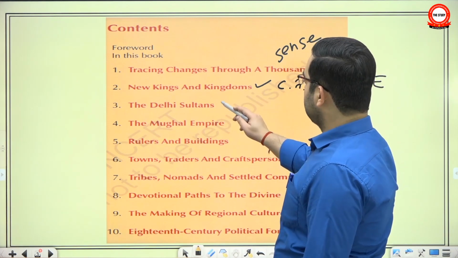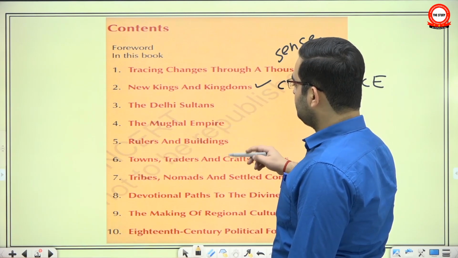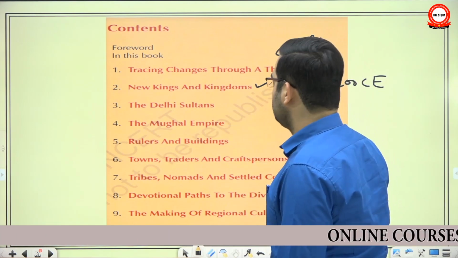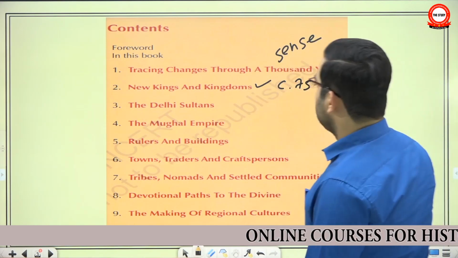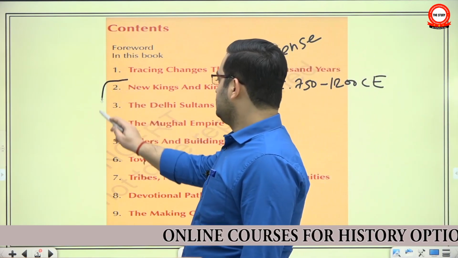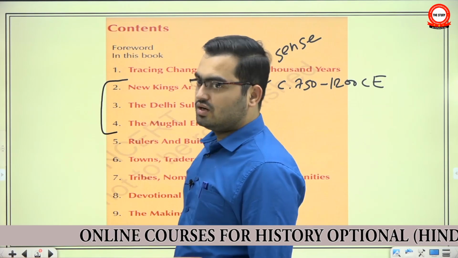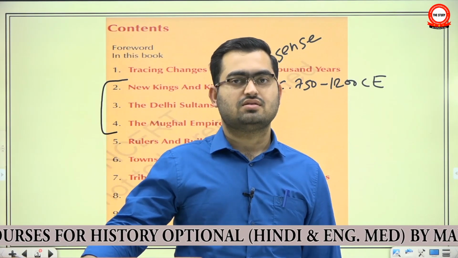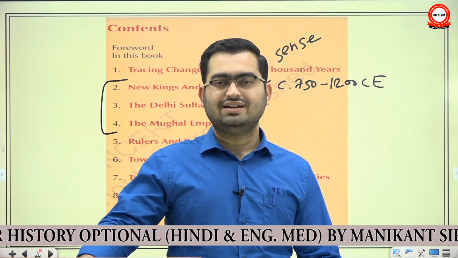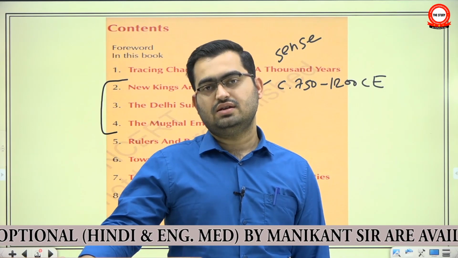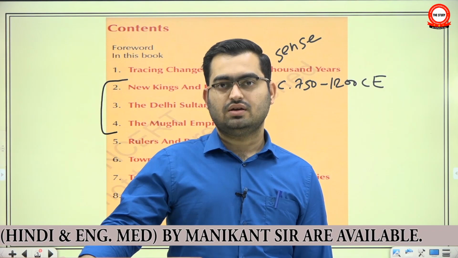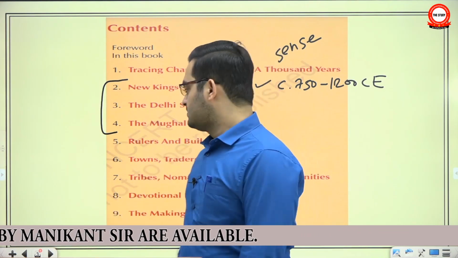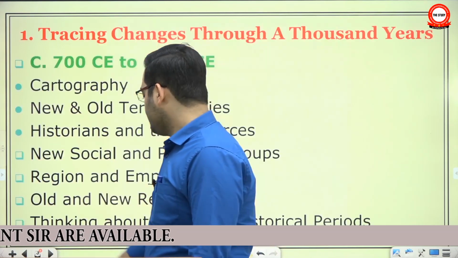and then about Delhi Sultanate, Mughal Empire, rulers, and then about the art and culture and various facets of social life. See, through these chapters, do not get an impression that they will only talk about the political history, that who ruled for how long, from where, such stuff. No, the political dynasty or political history and dates are just a backdrop, a background to study the larger social changes. So let's start today with chapter 1.